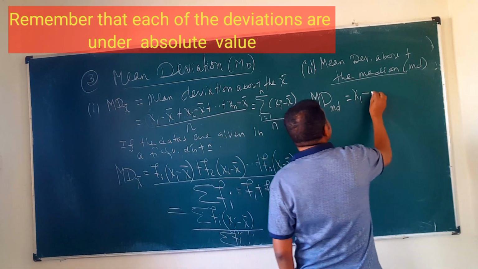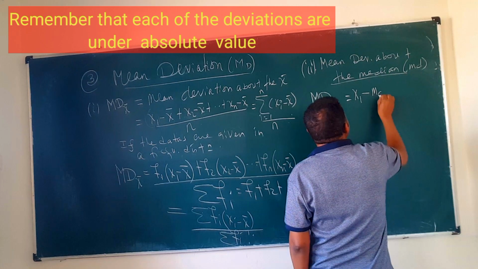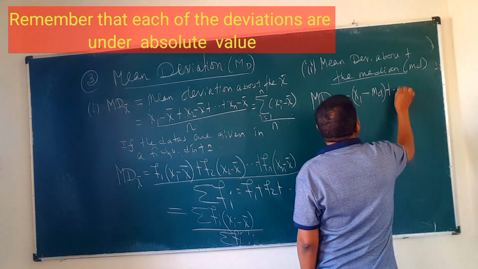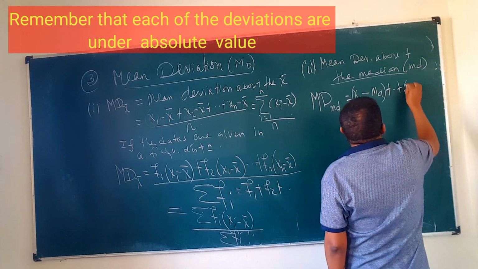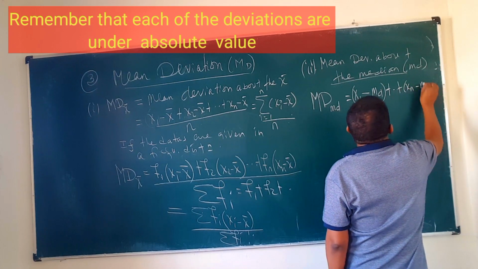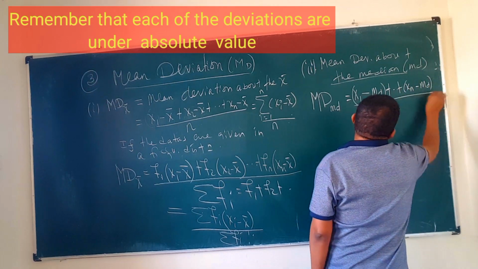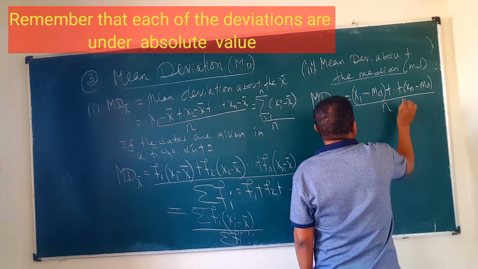So x1 minus the median, plus, and it continues up to plus xn minus the median, over the number of items, which is n.